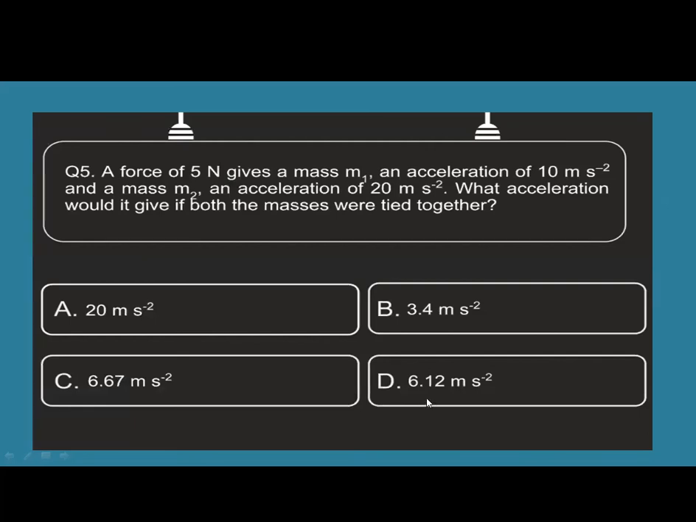A force of 5 newtons gives a mass m1 an acceleration of 10 meters per second square, and a mass m2 an acceleration of 20 meters per second square. What acceleration would it give if both the masses were tied together? Option A, 20 meters per second square. Option B, 3.4 meters per second square. Option C, 6.67 meters per second square. Option D, 6.12 meters per second square.